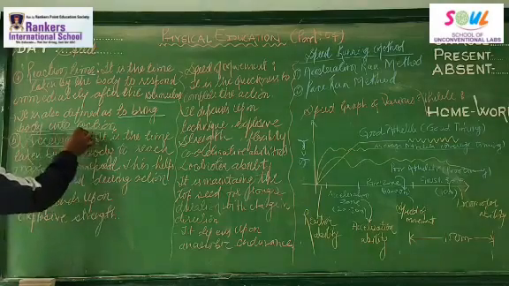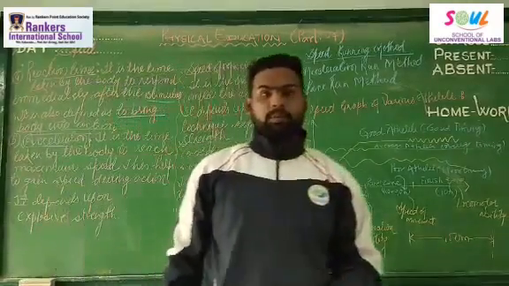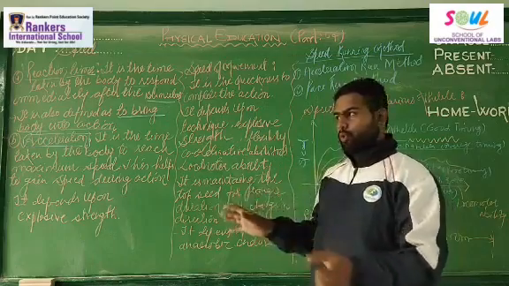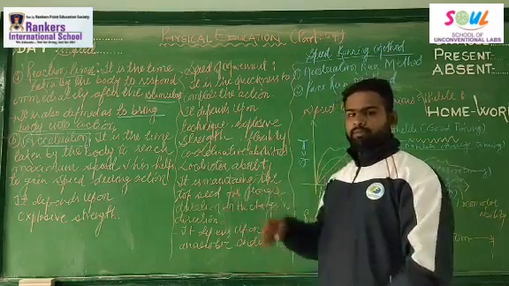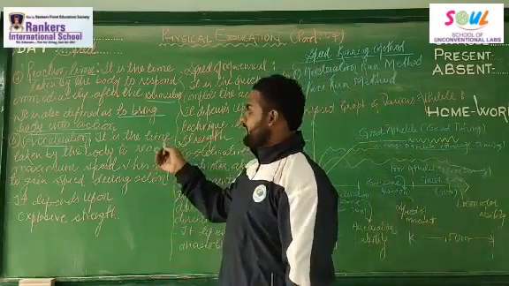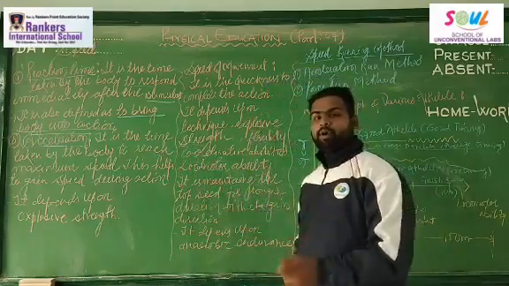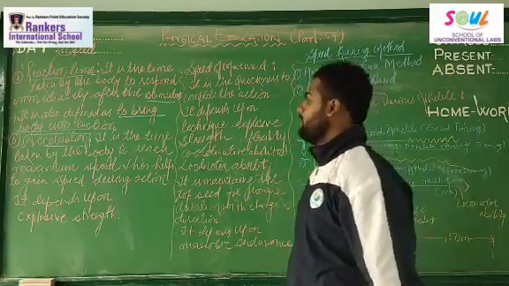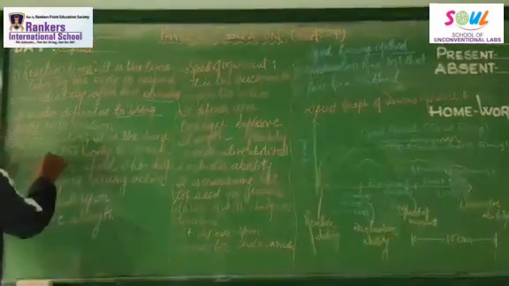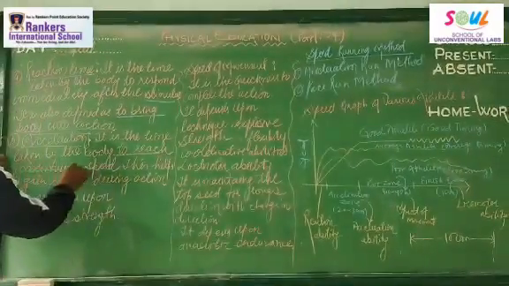The next component of speed is acceleration. It is the time to attain the maximum speed. Let's say you are racing, you are accelerating your bike when there is no one on the highway. So we generally move with a good speed. So acceleration is the time taken by the body to reach maximum speed. So how do we define acceleration? It's the time taken by the body or an individual to reach maximum speed.